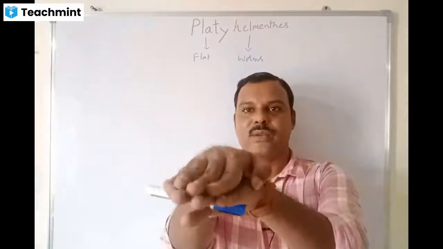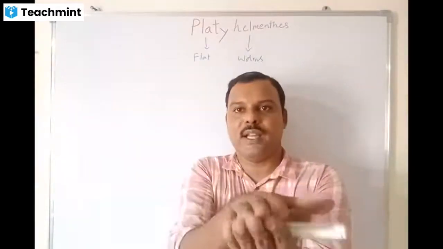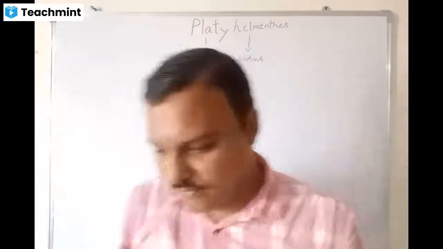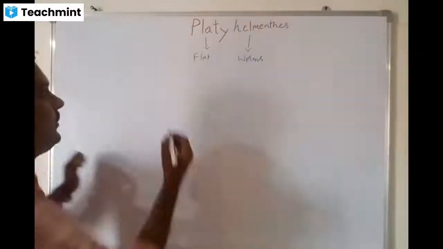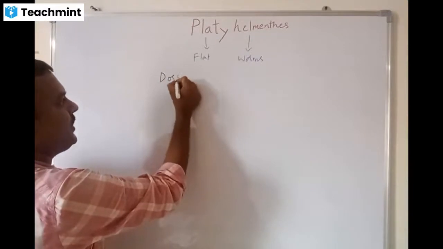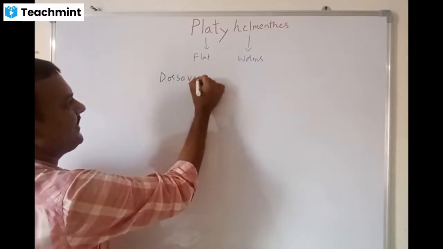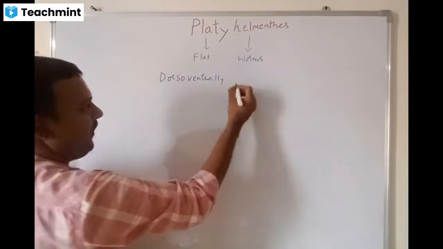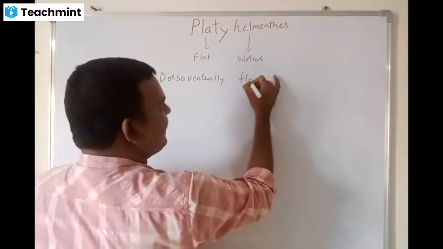They are not tube-like or thread-like. They are flat worms, dorsoventrally flattened animals.